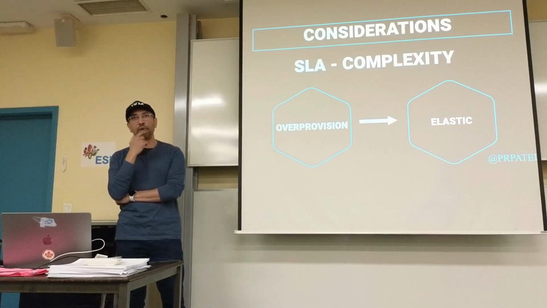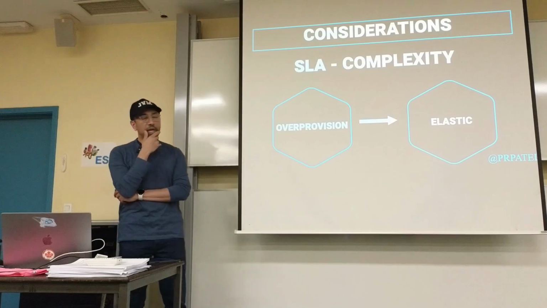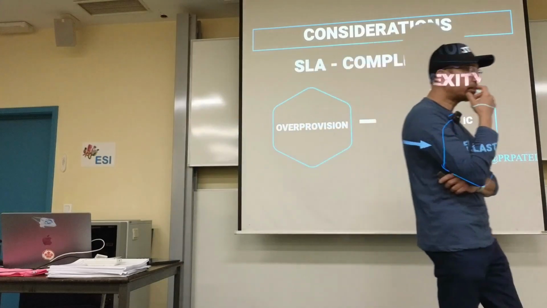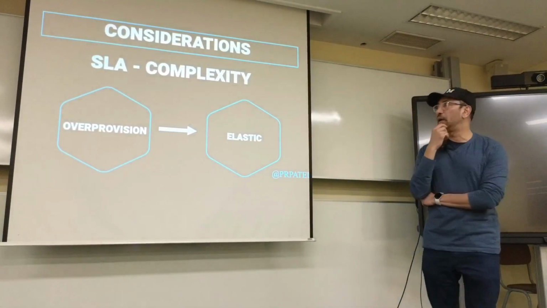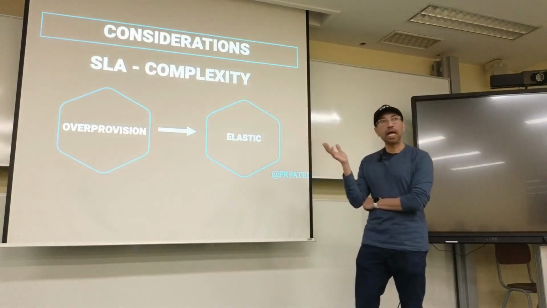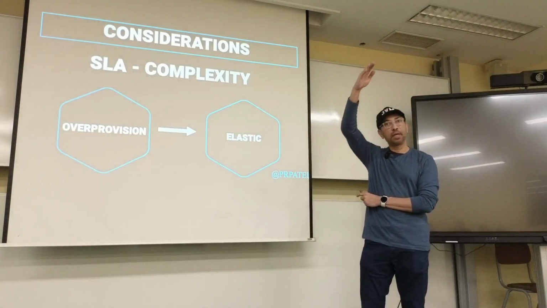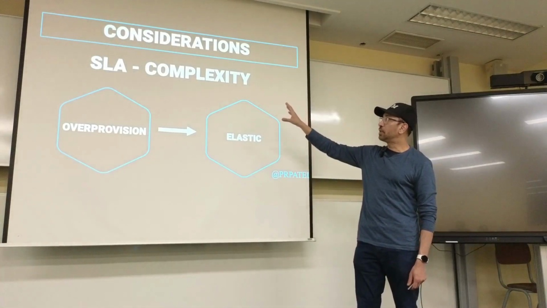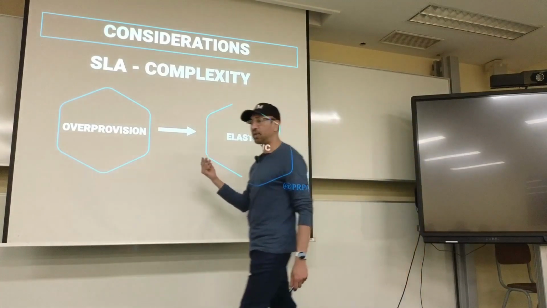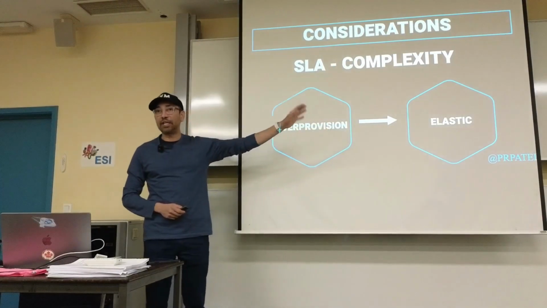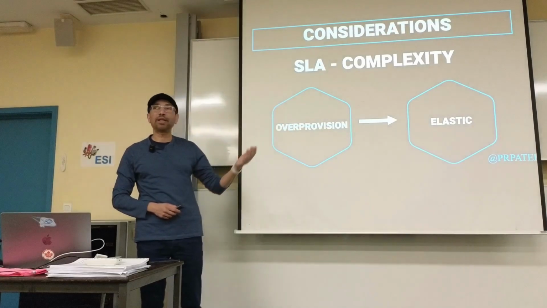We've talked about this already, but I just wanted to review it. This is the diagram I use when I'm working with a customer and trying to help them think about where we want to fit. If we're running a monolith, should we over provision? How much should we over provision to capture that peak, and then when we come down like this? And how much complexity does elasticity add? We have service level agreements with over provisioning. We can guarantee SLAs. How do we guarantee the same SLAs with an elastic type of deployment, and what complexity does that add to it?